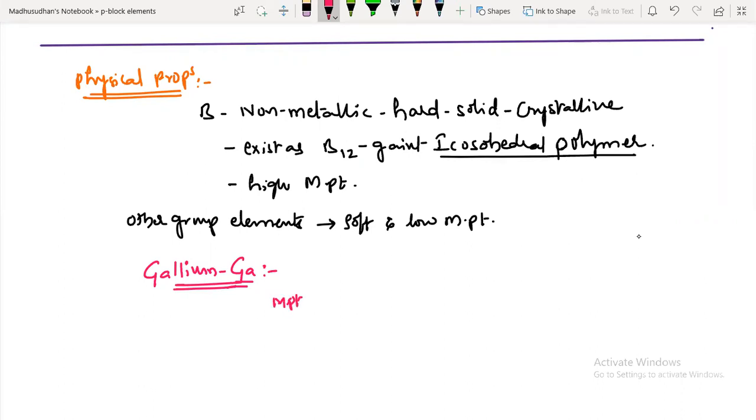The melting point is around 303 kelvins, and the boiling point is very high. The difference from melting point to boiling point is a very big number: 303 kelvins to 2676.